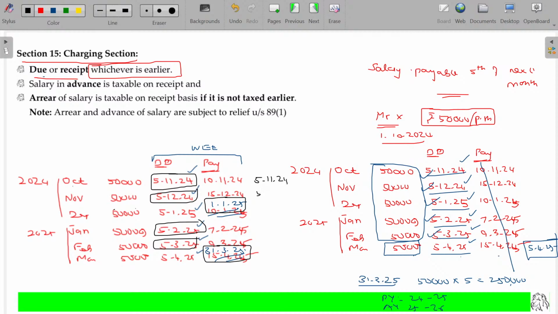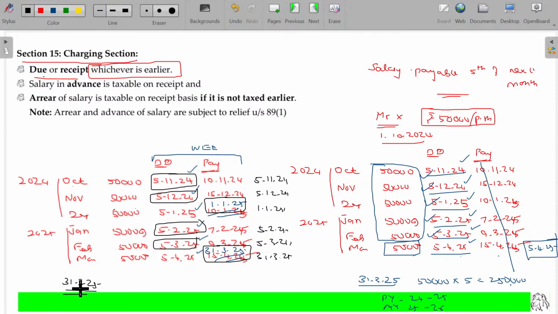For this, 5/12/24. For this, 1/1/25. For this, 5/2/25. For this, 5/3/25. For this, 31/3/25. Now I have to find out what is the taxable income as on 31st March 25.